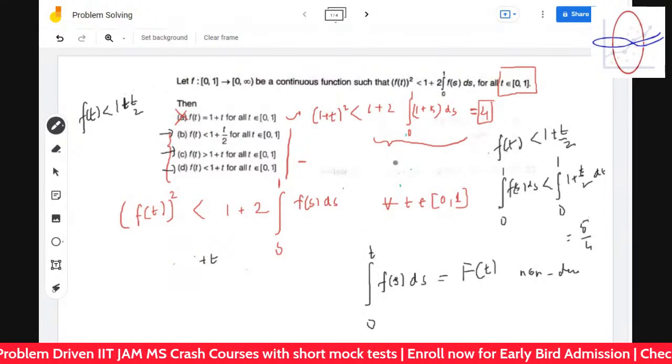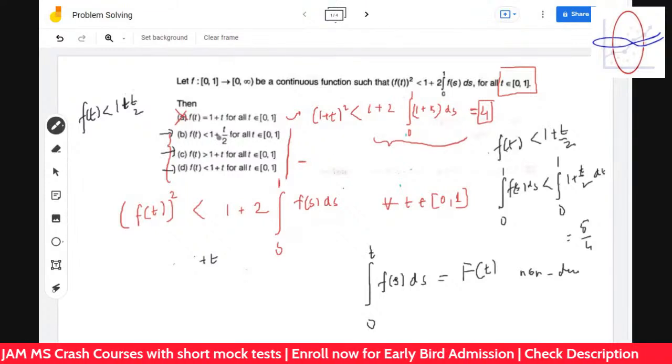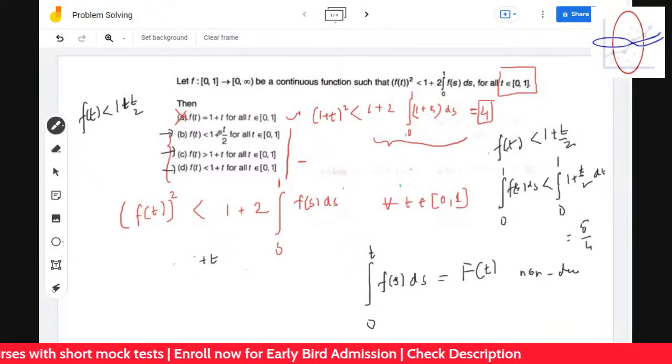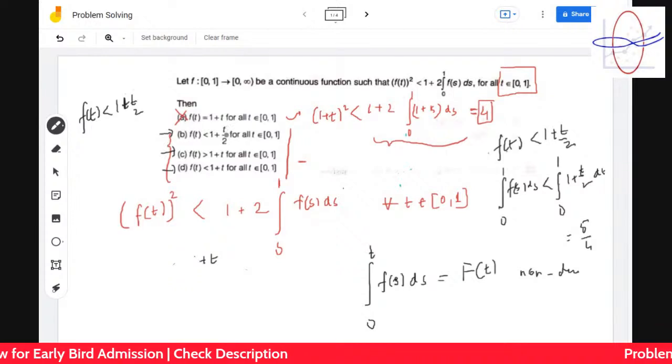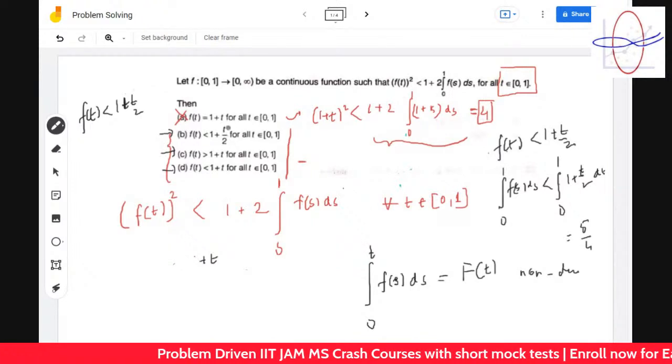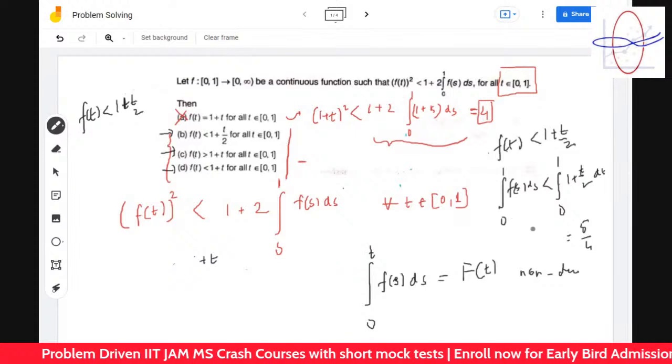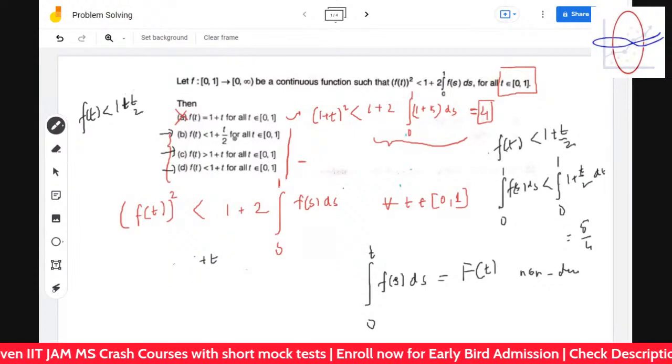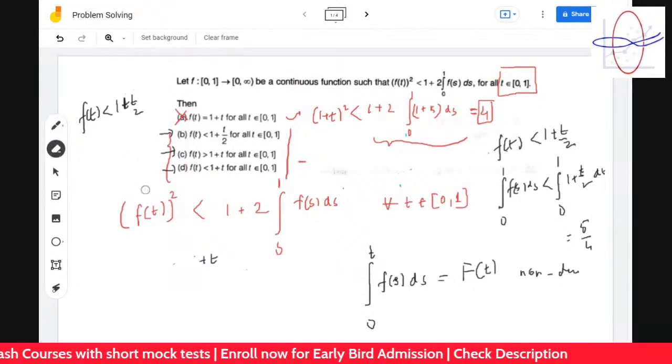So now it lets us think that the maximum value of f(t) can be this, t by 2. So like it can be 3 by 2, which is greater than this. So can you think of a function where it can happen?